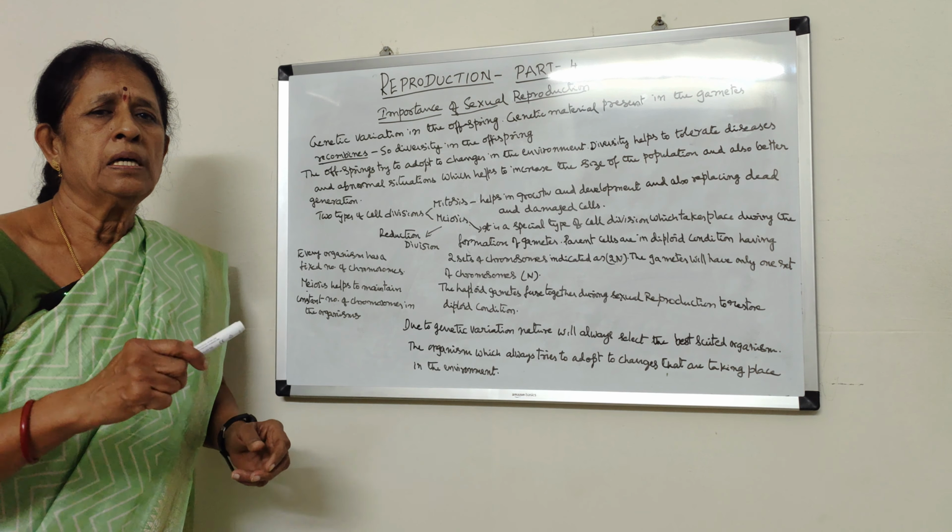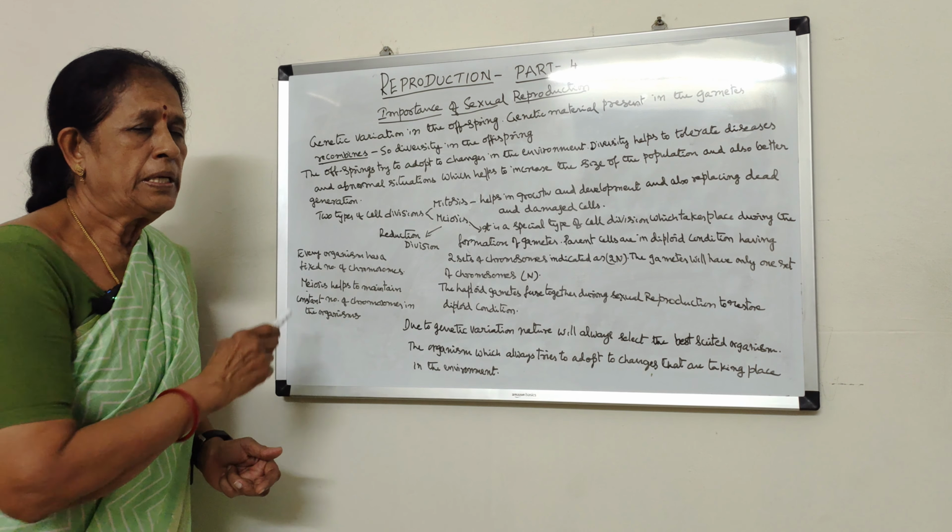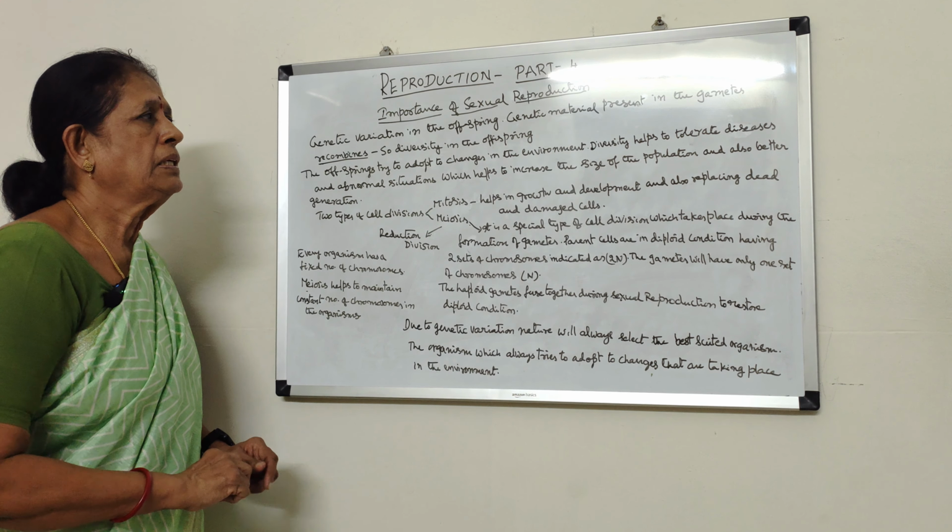For example, man has 23 pairs of chromosomes. 23 pairs means diploid condition. So that number is constant, and organisms always try to maintain the same number of chromosomes. Meiosis, the reduction division, helps in maintaining a constant number of chromosomes. That is the importance of meiotic cell division.